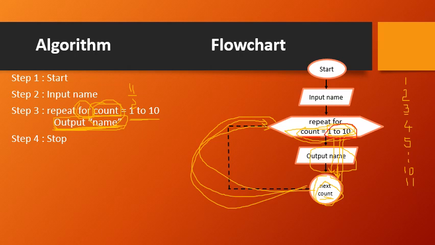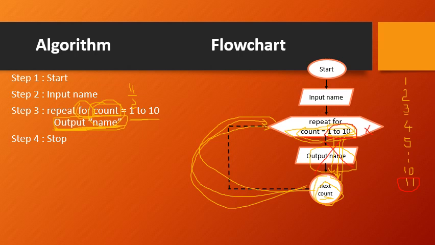But what is the value of count now? It is 11. Is 11 between 1 to 10? No. Now the condition becomes false here. The count value is 11 now, but the range we are monitoring is 1 to 10 itself. That means the condition becomes false. So when the condition becomes false, what has to be done? Definitely it should not execute these steps. It should go outside of the for loop.